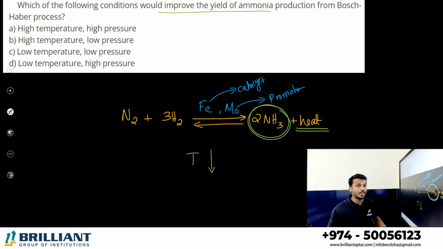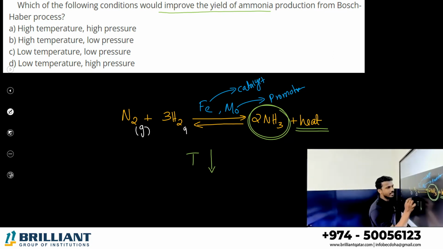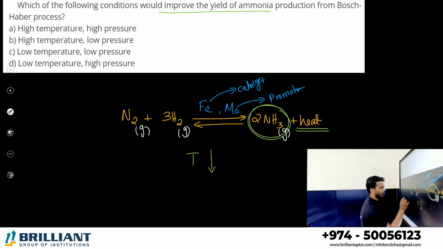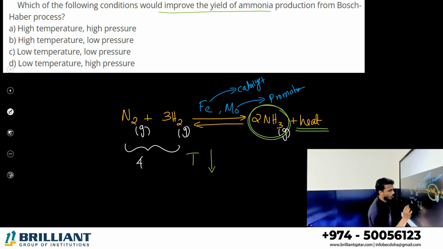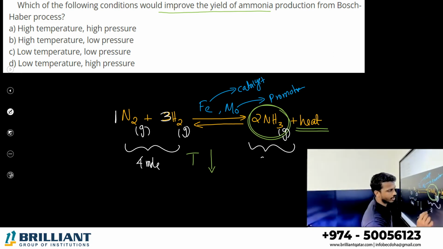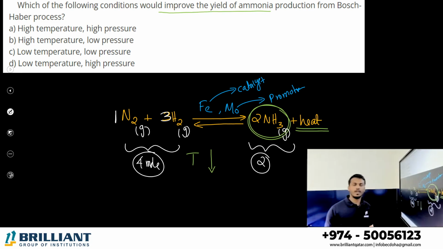What do you have to do with pressure? According to Le Chatelier's principle, the pressure dependence depends on the number of moles, the number of particles. All are gases: nitrogen is a gas, hydrogen is a gas, and the product ammonia is a gas. Pressure only affects gaseous systems. On the left side, how many moles are there? Total 4 moles: 1 nitrogen and 3 hydrogen. On the right side, only 2 moles.